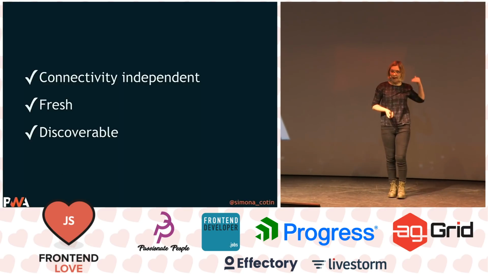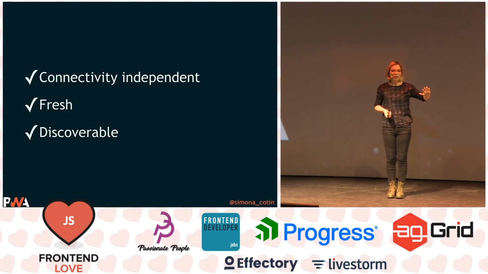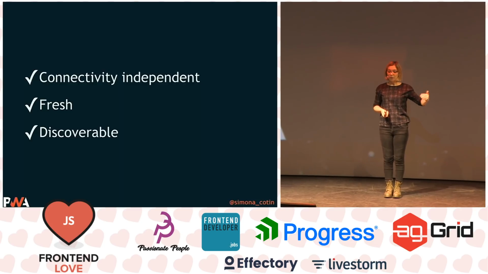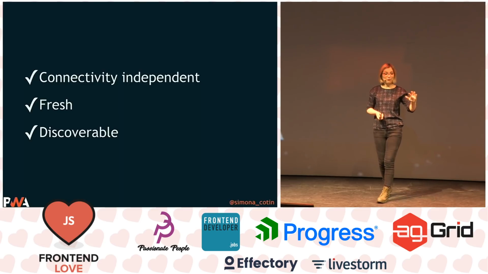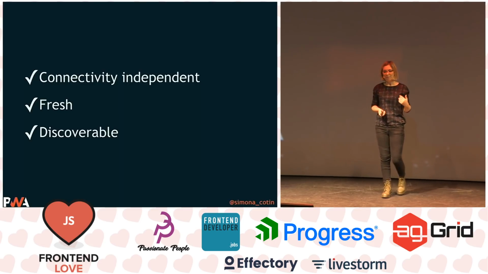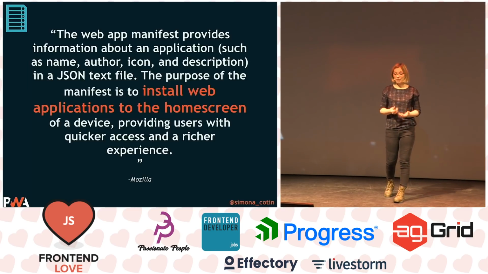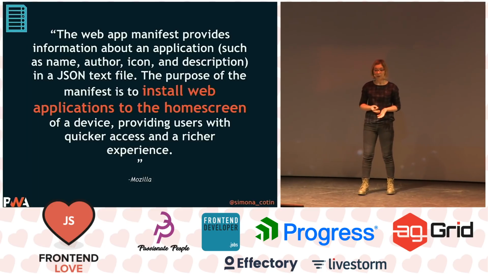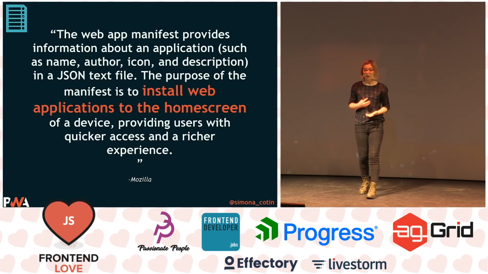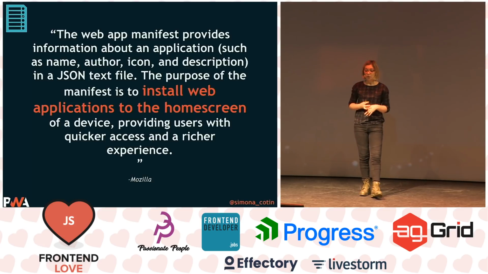So now if we think back to the list of 10 characteristics of progressive web apps, by just adding service workers, what we managed to do is achieve connectivity independence and freshness, and our app is now discoverable. So the next step is implementing a web app manifest, which basically provides information about an application, like the name, the author, the icon, and the description. And the purpose is really to install web applications to the home screen.